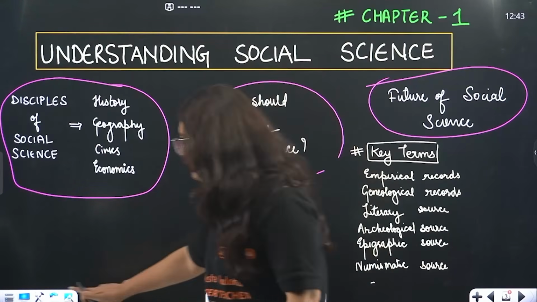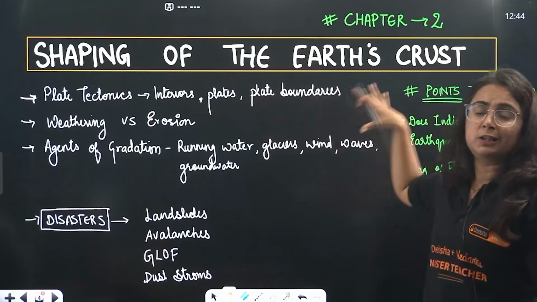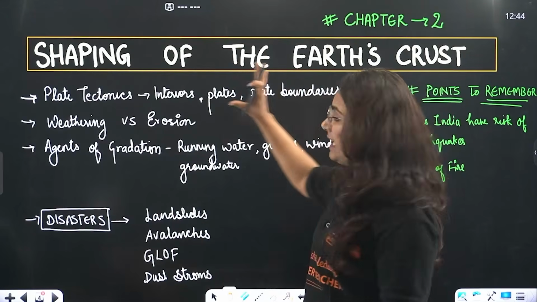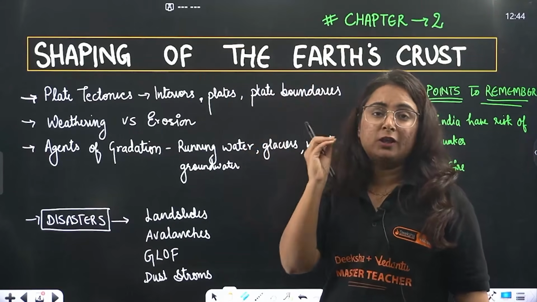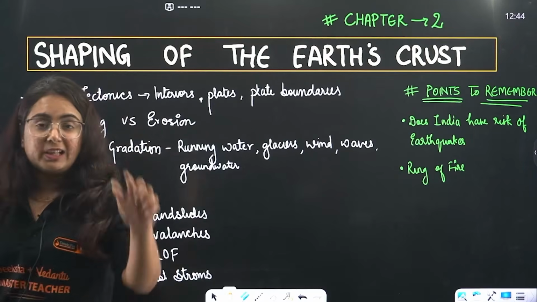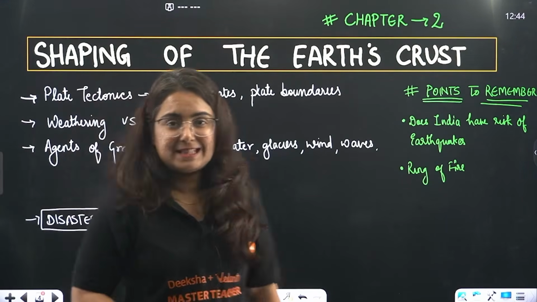So this is all about the very first chapter. Moving towards the second one, that is Shaping of the Earth's Crust. Beta, all the important topics are written here. When I say shaping of the earth's crust, the chapter starts with a theory, that is plate tectonics. Tell me in the comment section, the theory is given by which personality?